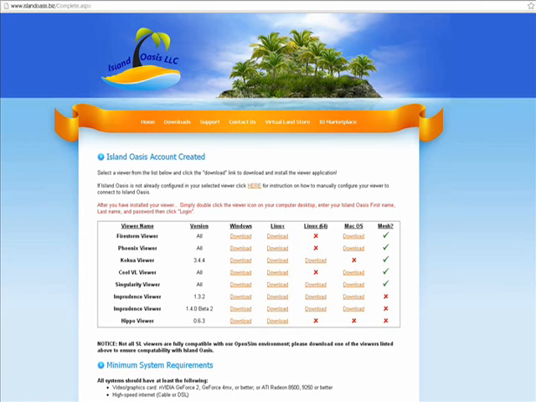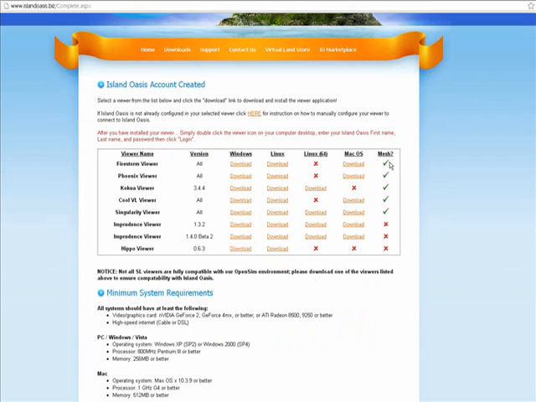So here would be your operating systems, and you can choose what you're running on: Windows, Linux, Mac, for example. I won't be going into detail regarding Mesh, but Mesh is a form of creation as far as how an item is created in world. If it was created using a form of mesh program, whether it be to create clothing, shoes, hair, or items such as avatars, accessories, vehicles, these viewers will allow you to see those objects. The last three, where the X's are, means these are not mesh capable viewers.